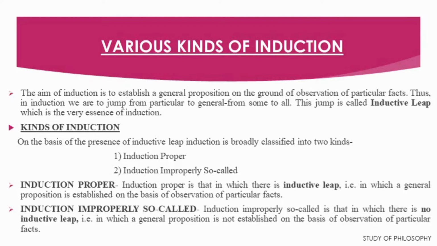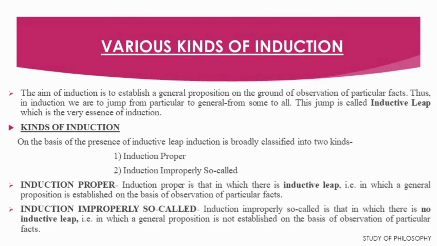So now I shall discuss the different kinds of induction. What are the different kinds of induction? On the basis of the presence of inductive leap, induction is broadly classified into two kinds. Number 1, induction proper. Number 2, induction improperly so-called. So what is induction proper? Induction proper is that in which there is inductive leap, that is, in which a general proposition is established on the basis of observation of particular facts.